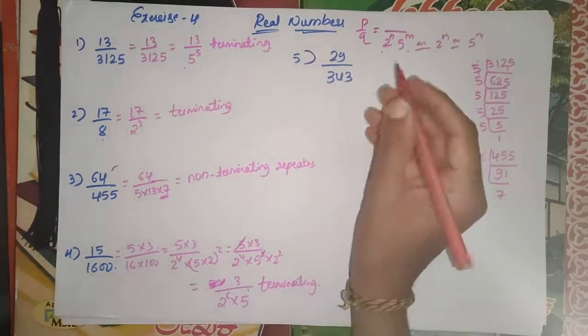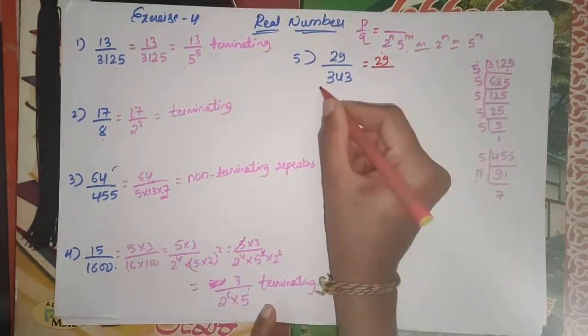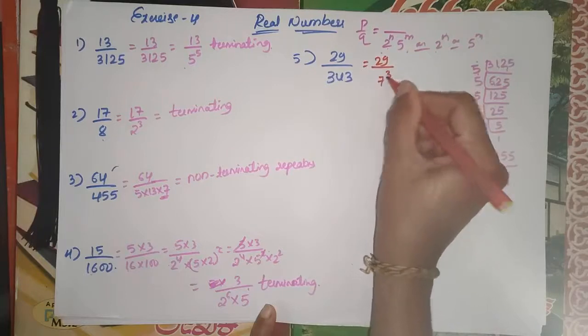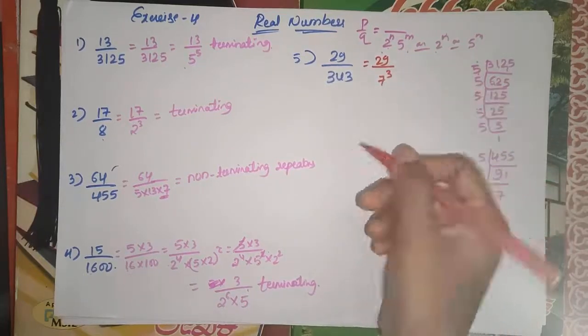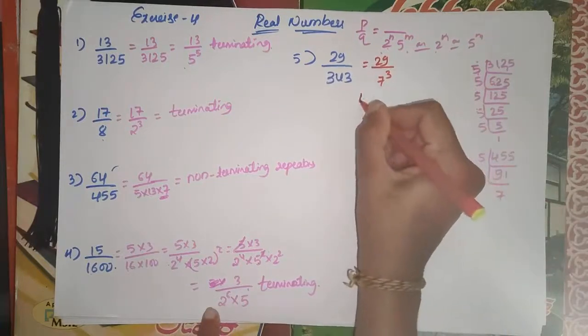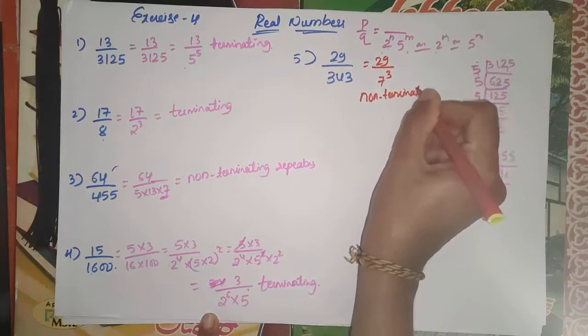So next, the fifth question is 29 divided by 343. So 343 is nothing but 7 cube. So now it has 7 in the denominator. Then it is automatically non-terminating repeating.